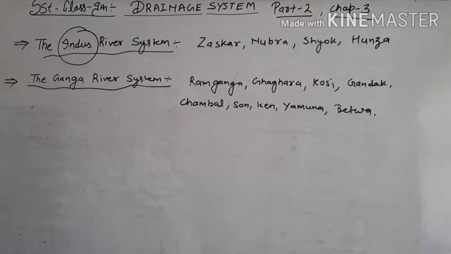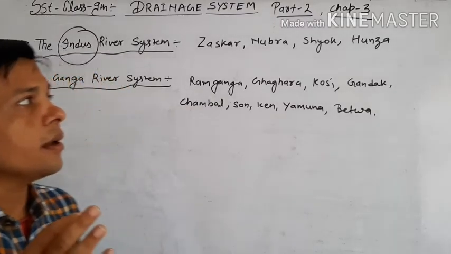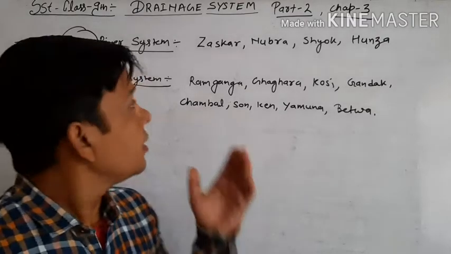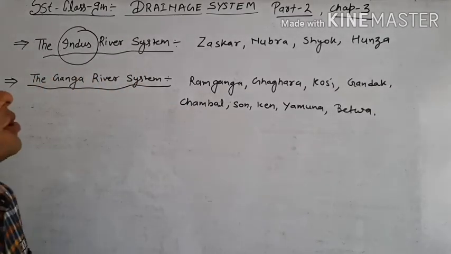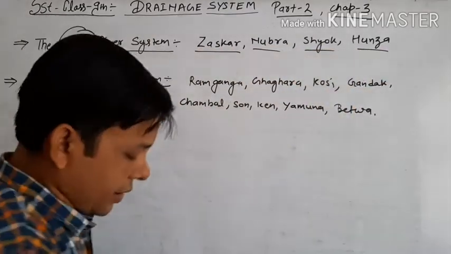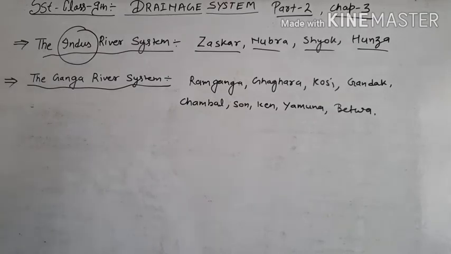lake, and flowing in the west direction, enters the Union Territory of Ladakh. After that there are many tributaries of the Indus river like Zanskar, Nubra, Shyok, Hunza, which are the major tributaries in the Ladakh region.